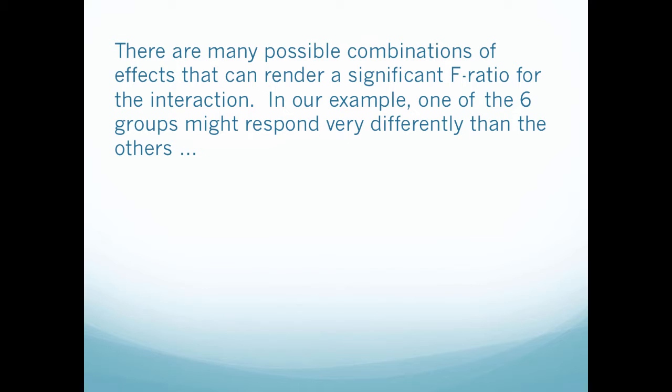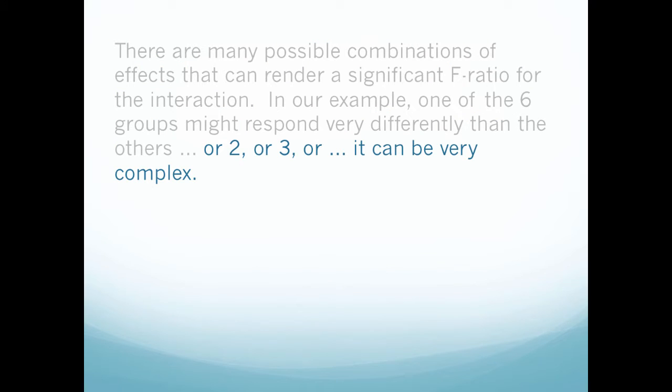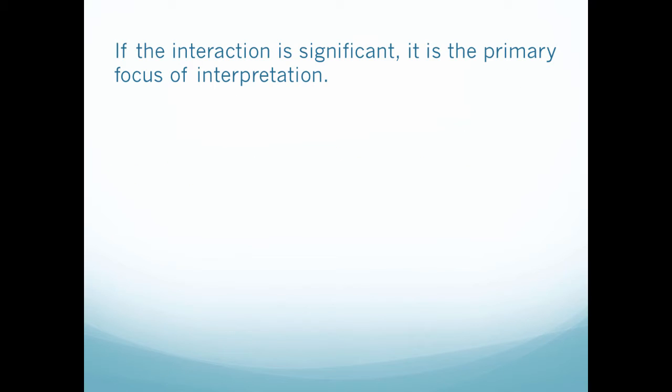So there are many possible combinations of effects that can make a significant F ratio for the interaction. So in our example, one of the 6 groups that we have might respond differently than the others. We could also have maybe 2 groups respond differently or 3 groups. It can be very complicated, okay? This is why we usually use computer software to run these numbers. So if the interaction is significant, it's the primary focus of our interpretation. Usually interaction is the main thing we look for.